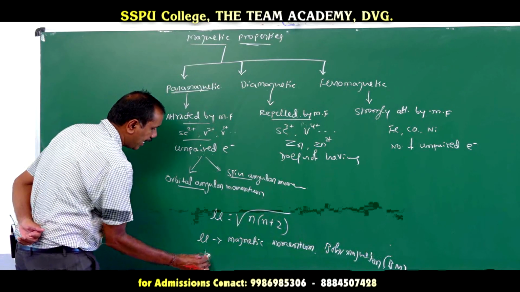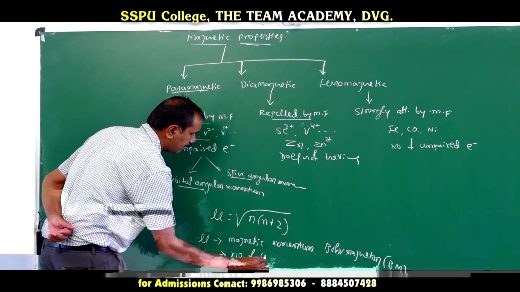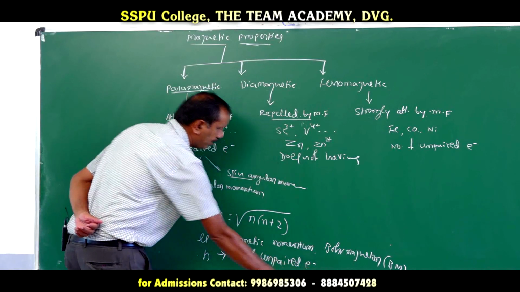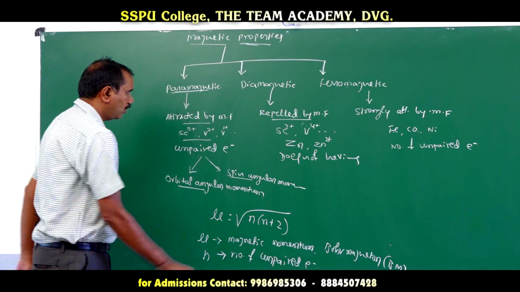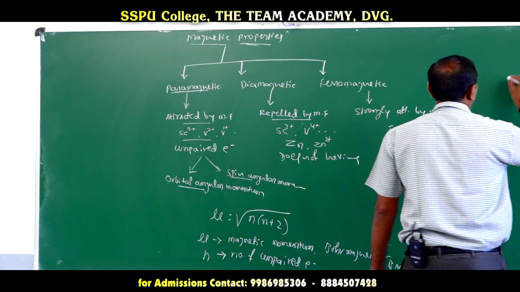And n is the number of unpaired electrons. So we will calculate the magnetic moment for different substances.